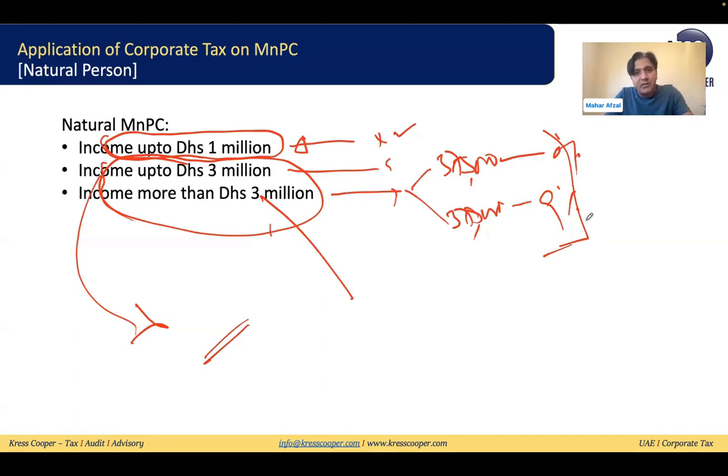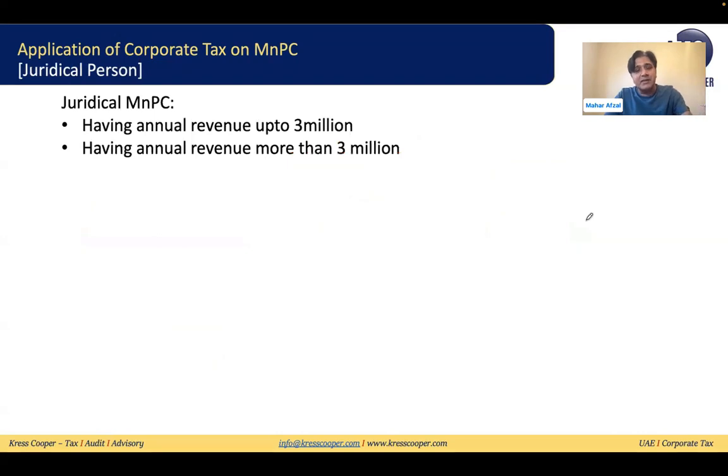Now the application of corporate tax on the juridical persons. These juridical persons, as I discussed, are the limited liability companies, partnerships, foundations, public joint stock companies, which are structured as a legal entity. So it matters whenever they are discussing, now we need to look at it, there is no exception like up to 1 million. The up to 1 million exception is only available to the natural person. This is not available to the juridical person.